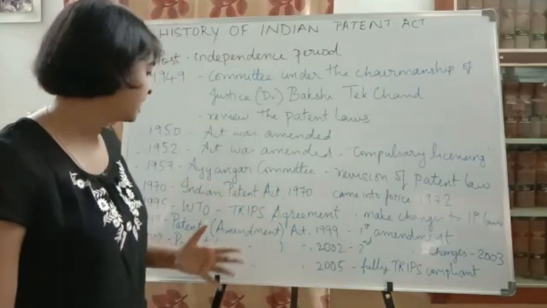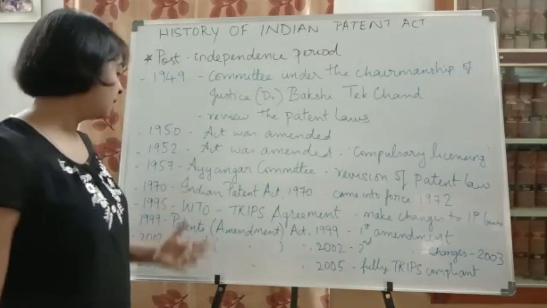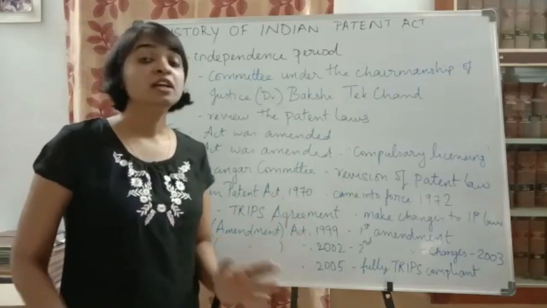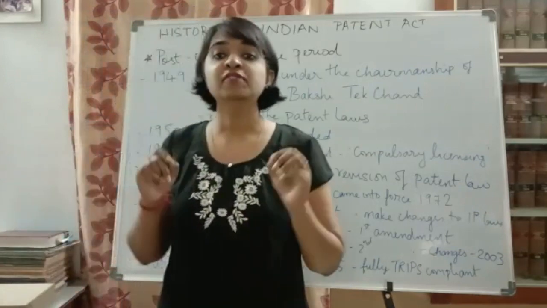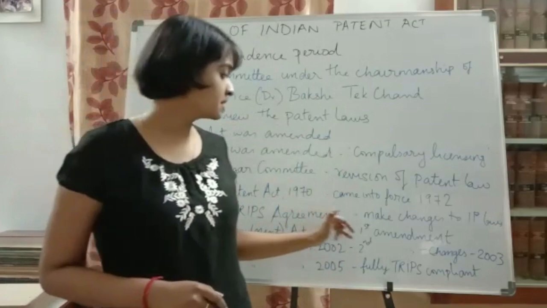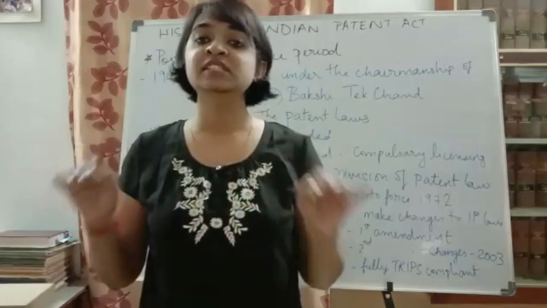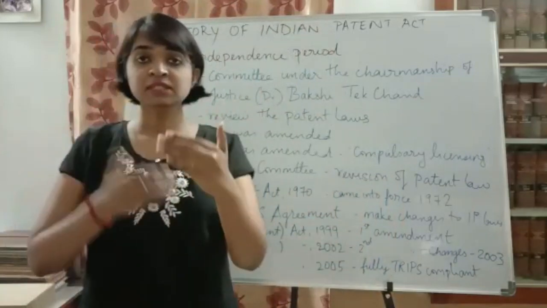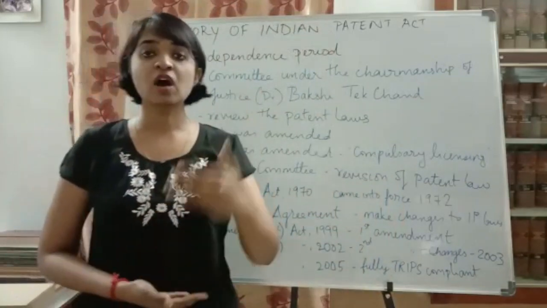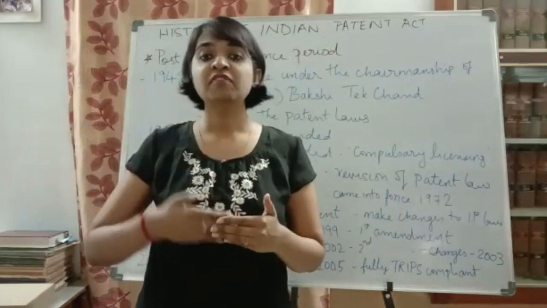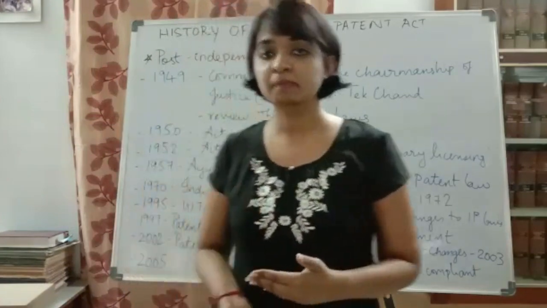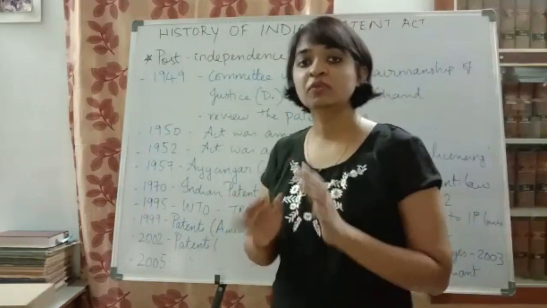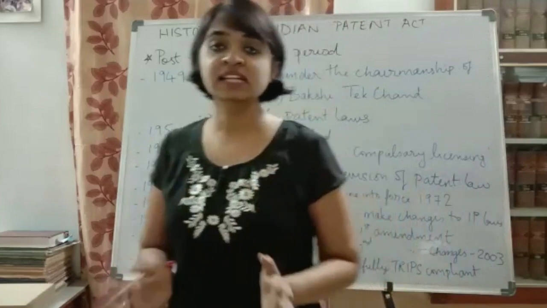Just now, understand that since India became a member of the WTO, it directly became a member of the TRIPS agreement. So since it is a member of WTO and of the TRIPS agreement, India had to make changes to its intellectual property rights laws, so that they are in conformity with the TRIPS agreement. According to the TRIPS agreement, we have to change or amend our patent laws and all the IP laws for that matter. So there was a time period given: within 10 years, India had to make the necessary changes.